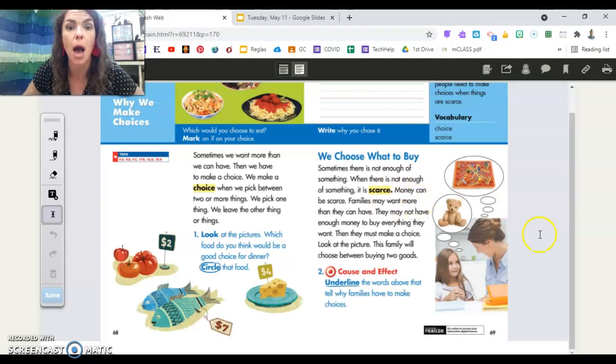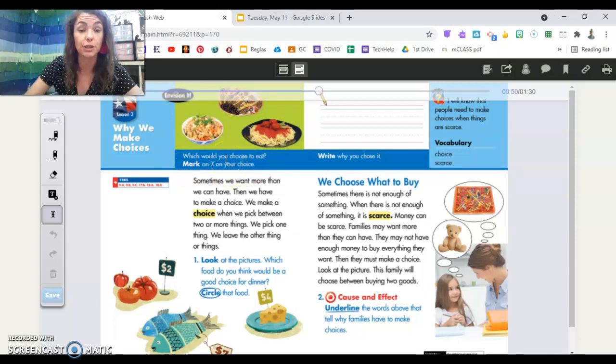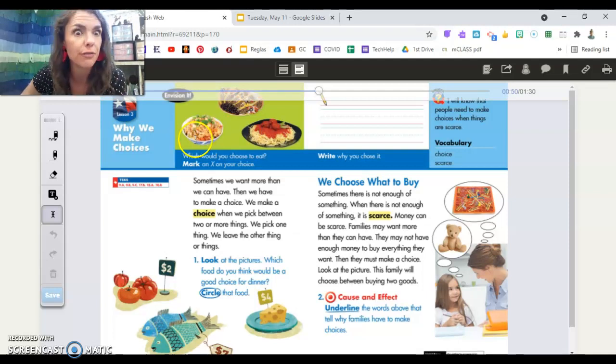Here's one more choice up on the top of the page I want you to look at closely. The instructions say, which would you choose to eat? Mark an X on your choice. What are these foods that you see up here? I see some rice. Looks like Panda Express. I see some crunchy tacos. Dragons love tacos. And spaghetti and meatballs. Oh, I'm getting hungry. Those are all such yummy foods. But I can't have all 3. I have to pick one. One decision. And you're going to X. What would you choose? Let me hear your votes.